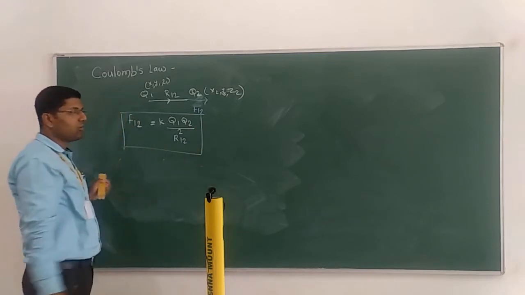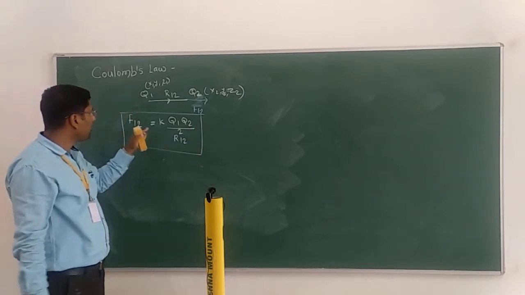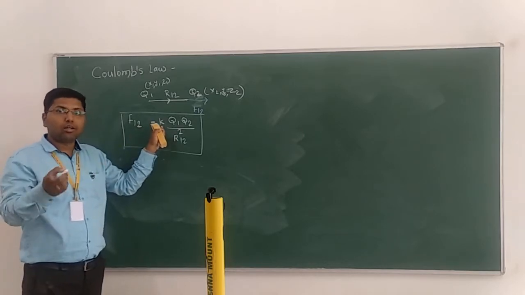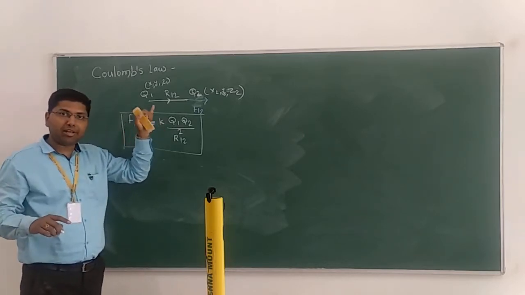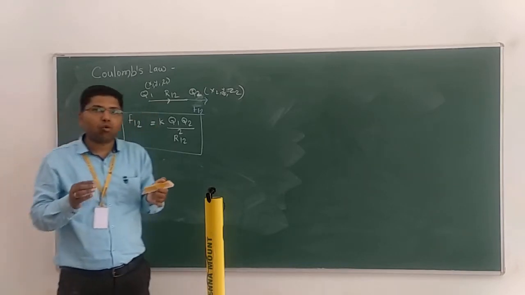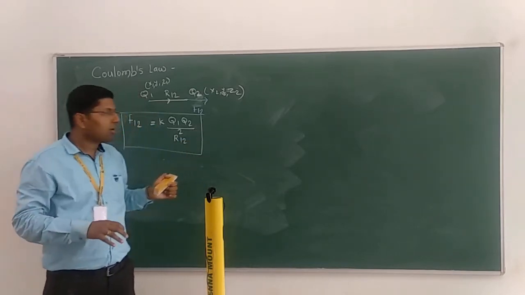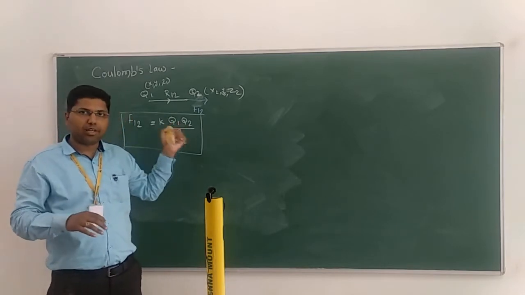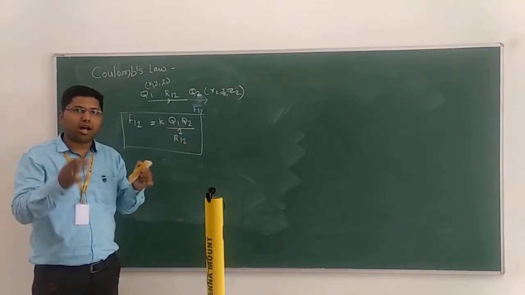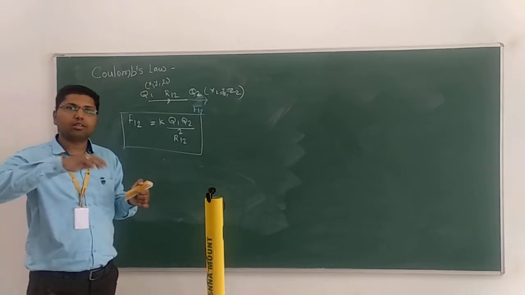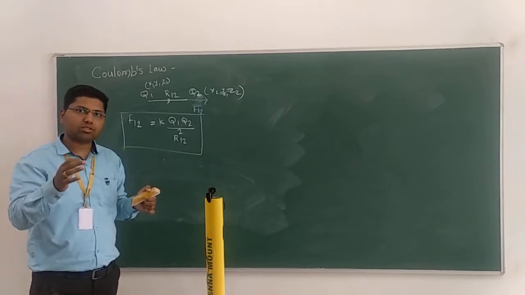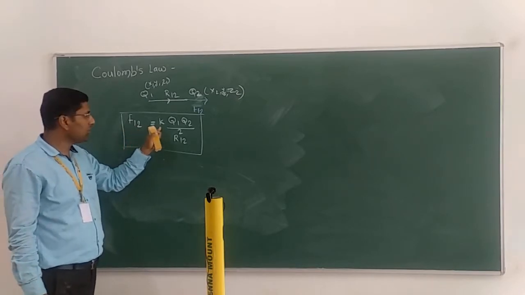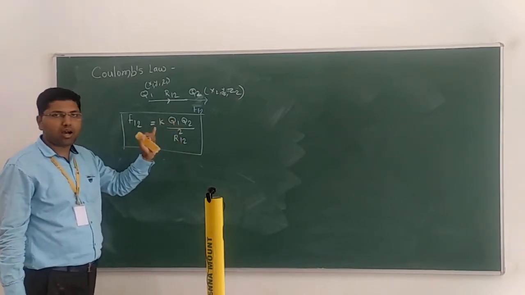Now, what is force? The force acting between Q1 and Q2 is given by this relation, where K is a constant. That constant will depend upon the medium. Suppose we are working in air as a medium. When we think of vacuum, then the medium will be different. When we work with glass or water, the medium is going to change. That's why we can consider F12 is equal to K Q1 Q2 divided by R12 square.